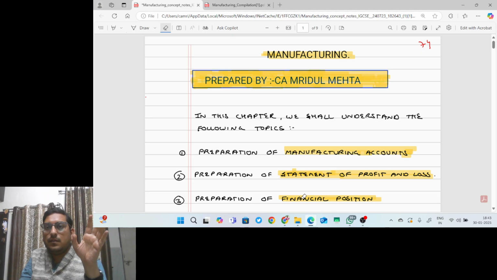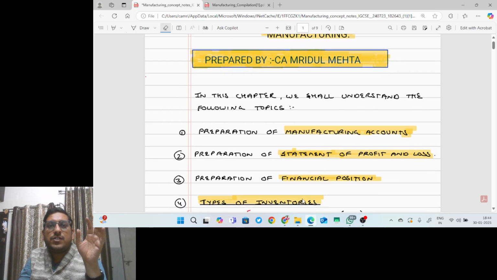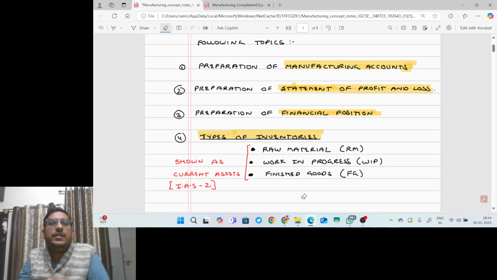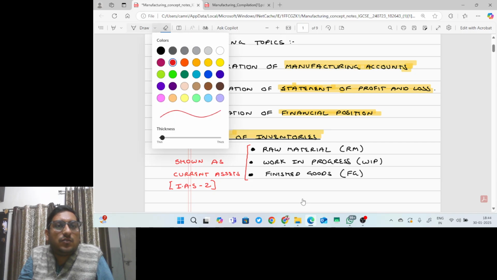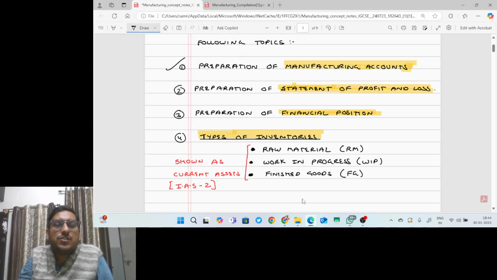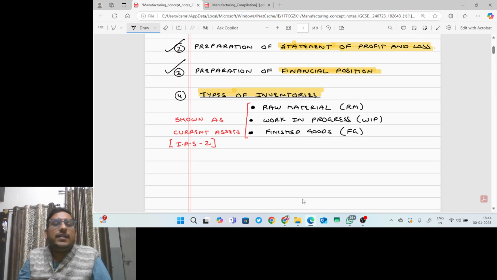Right. So for manufacturing, we have to prepare three accounts. Manufacturing account, which is the most important and significant part of manufacturing accounting. Then we have to prepare the statement of profit or loss, and then the statement of financial position, right? In manufacturing, we have three types of inventory: raw material, work in progress, and finished goods.